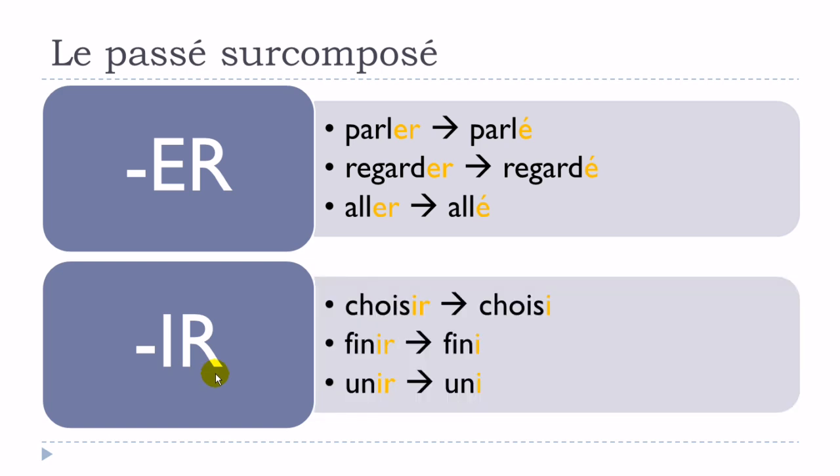And it will be quite simple as well, because have a look, you've got the basic form here, choisir, -ir, okay? And then you just take it away and you replace it with I. So choisir will become choisi. Then finir will become fini. Unir will become uni. Alright, so it's not really difficult. So if we're talking about the regular verbs from the first group and the second group, they are quite easy to make if we talk about this participe passé form.